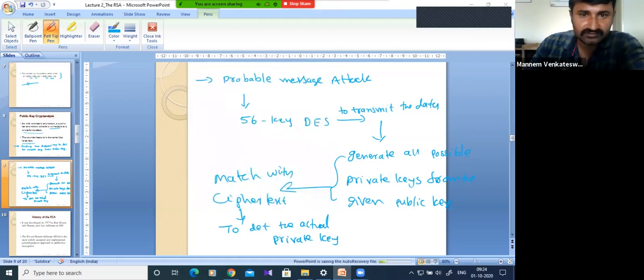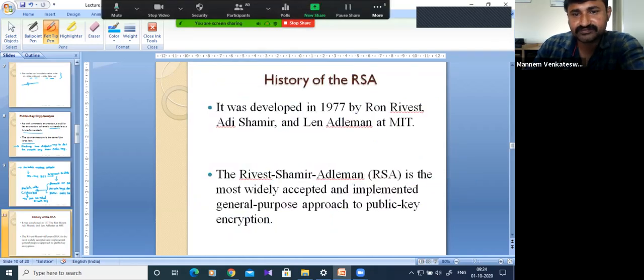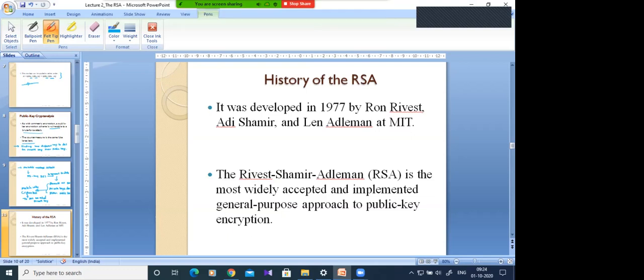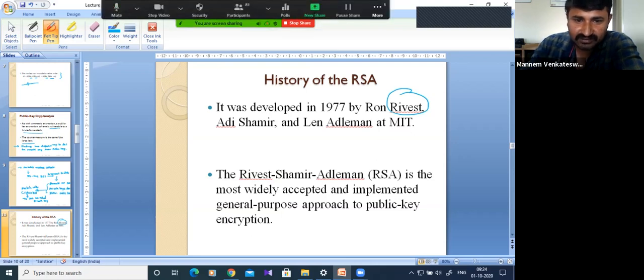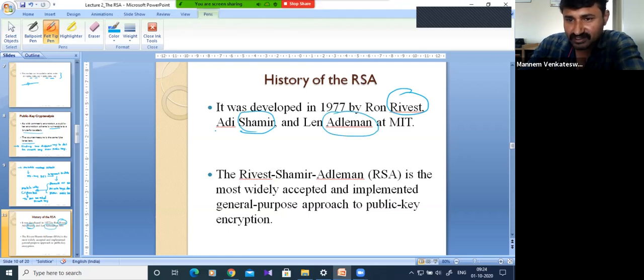Right. So now we'll come to the RSA. There will be very few, I mean 6 steps. We can easily remember, and we can easily encrypt and decrypt, so please follow those. Before that, this was developed by 3 researchers at MIT: Rivest, Shamir, and Adleman. That is why it is called the RSA algorithm. It is the most widely accepted and implemented public key encryption.